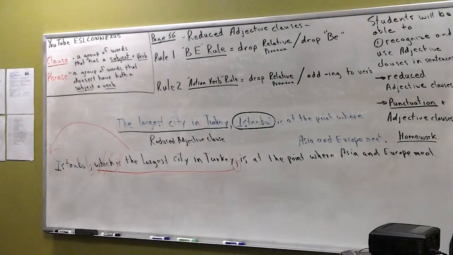All right. Who wants to read the next one for me? Go ahead, Iyad. Children, this a type of edible mushroom with a rich yellow color are very expensive. Rule 1 or 2 here? Rule 1. So listen, remember, rule 2, you have to have a verb with ing, right? Is there a verb with ing here? No, there's not. So which rule is it following? Number 1. Can you turn it back into an adjective clause, Iyad?